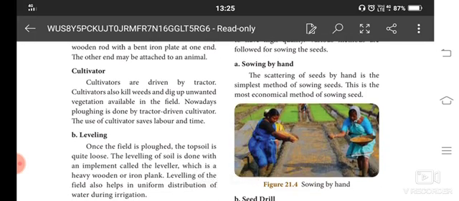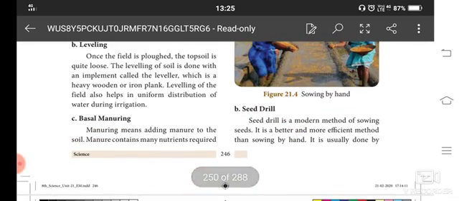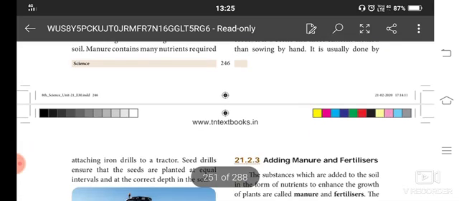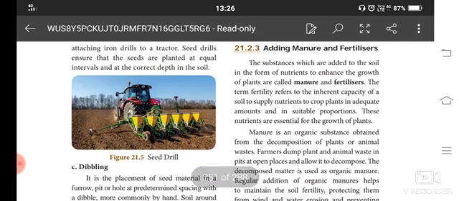Here in the picture they are showing the sowing of seed. The seed drill is a modern method. We sow our seeds in a better and more efficient way than sowing by hand. See here, the seed drill has attachments in a box, and they pour the seed into that. At a proper interval, at the correct depth, the seed will be sown into the soil by the seed drill.